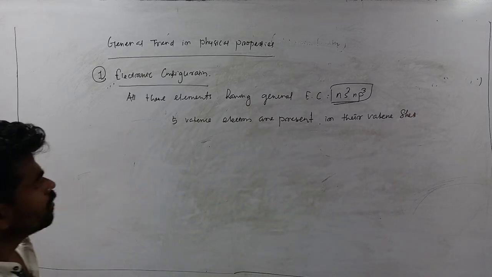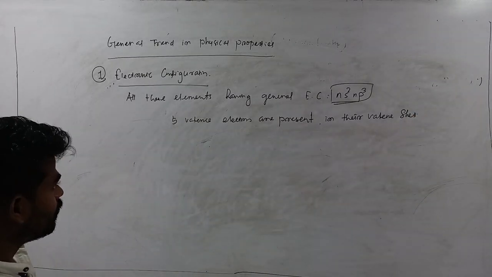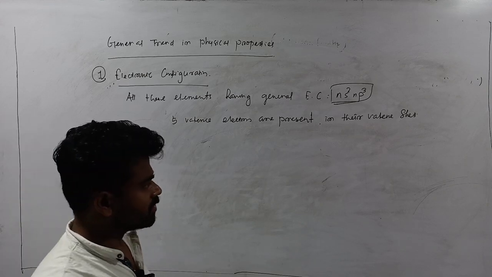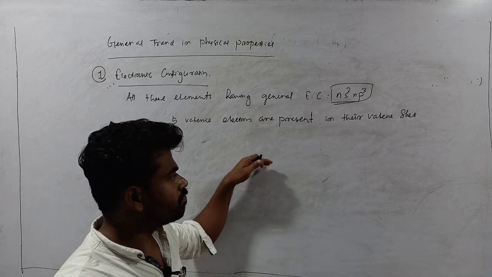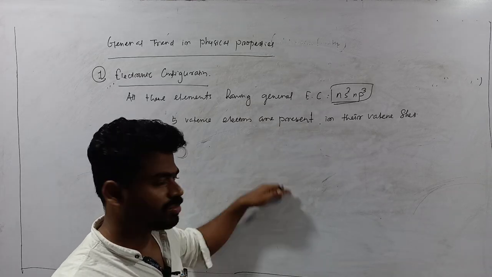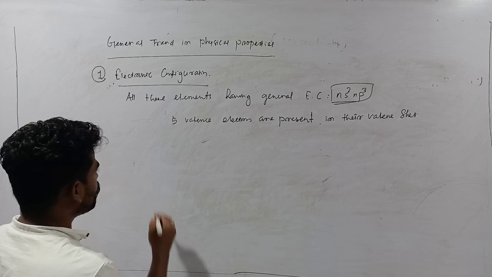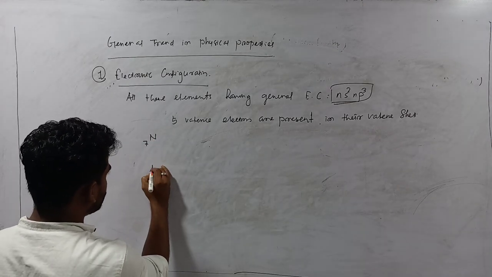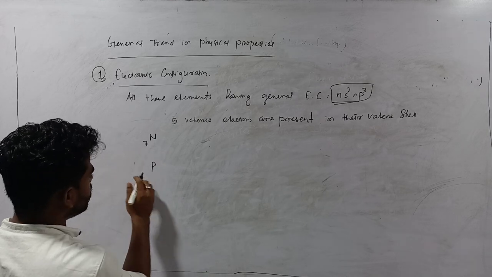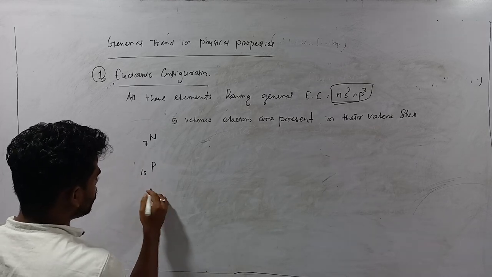Now if you write down the electronic configuration of successive elements of group 15, the first one is nitrogen, atomic number 7. Next phosphorus, you just add 8 over 7, that will be 15.